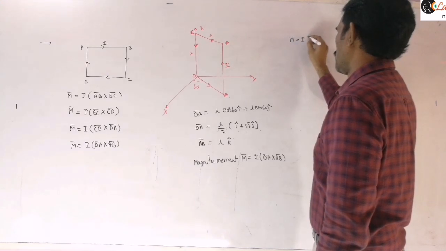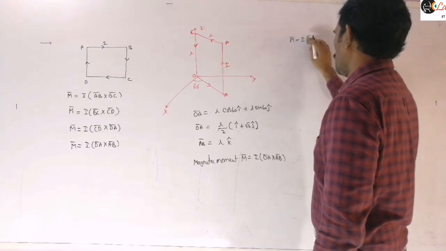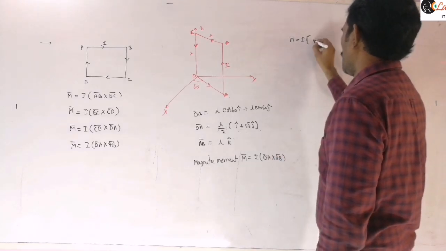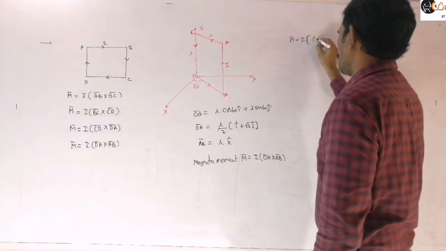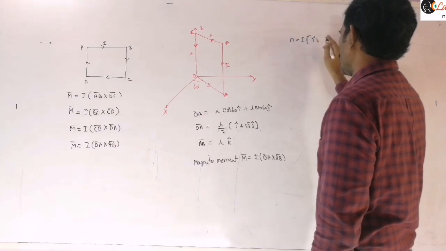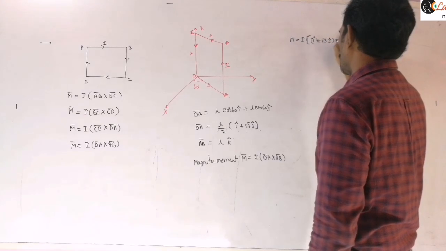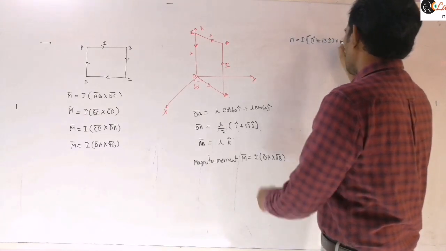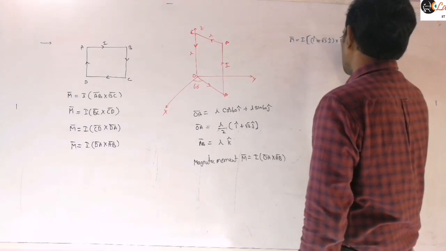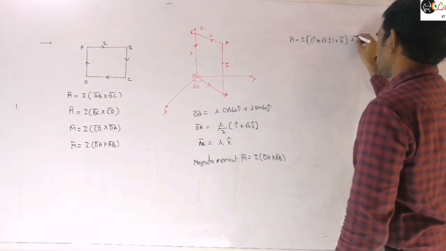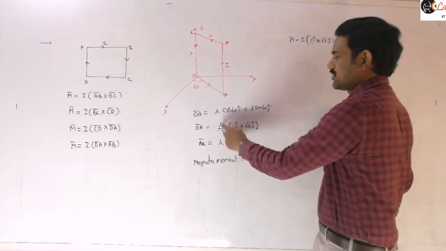M bar is equal to I into this OA bar, which is nothing but L by 2. I'm taking the constants outside. You can write only this vector here, i cap plus root 3 j cap cross this is k cap, and here L is there and here L by 2 is there, so you will get L square by 2, right? The product of these two magnitudes.